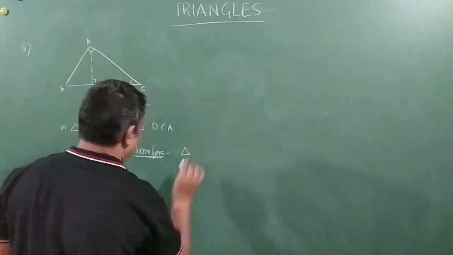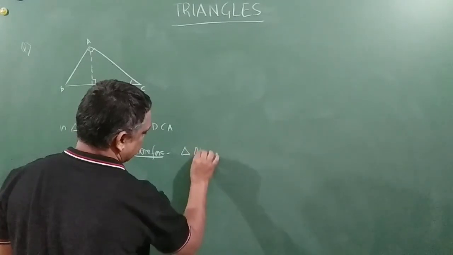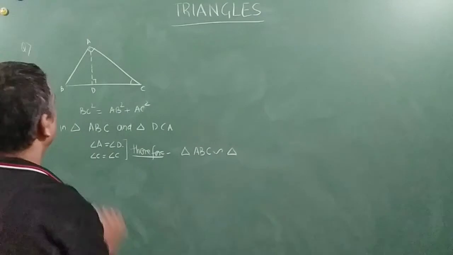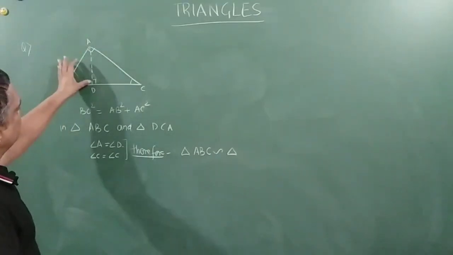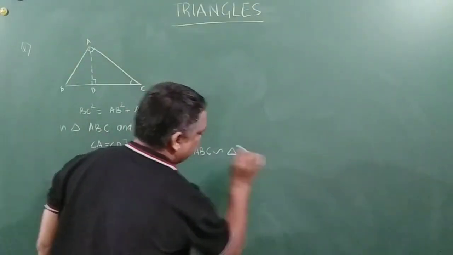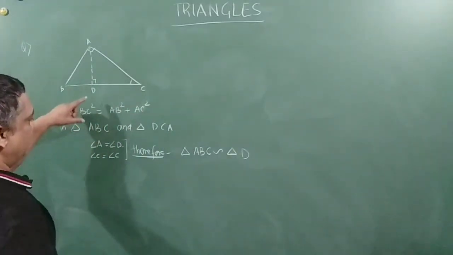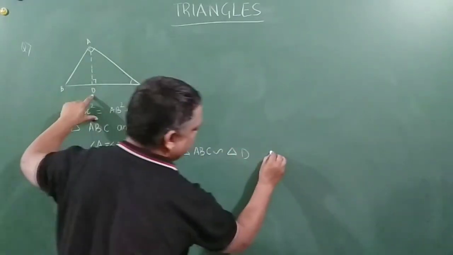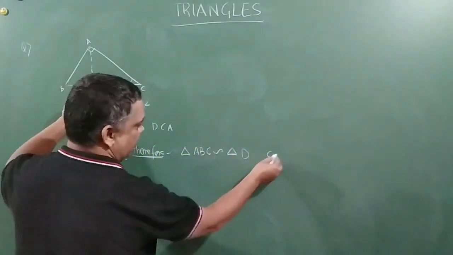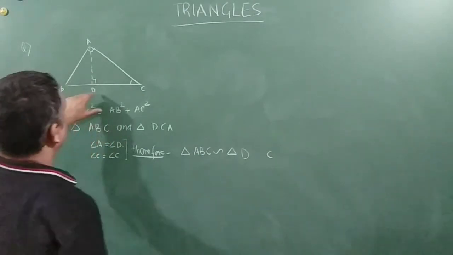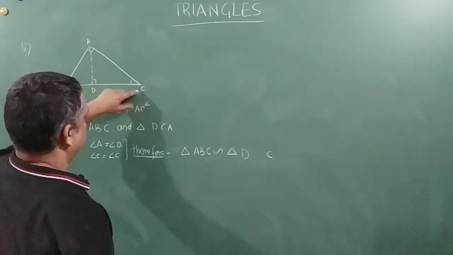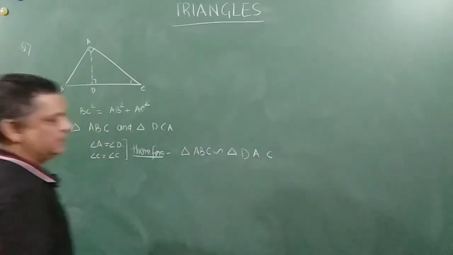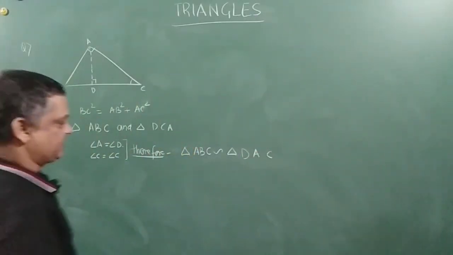Triangle ABC is similar to triangle, now be careful, A is equal to D, so I'll start with D. Then after this D, C is common, so I will write C. In between, I am considering triangle DCA, so DAC. You got it? This is how, if you write, you will not make a mistake, right?